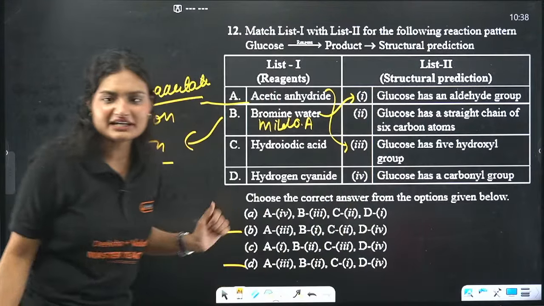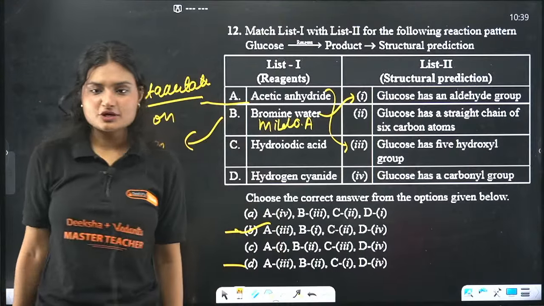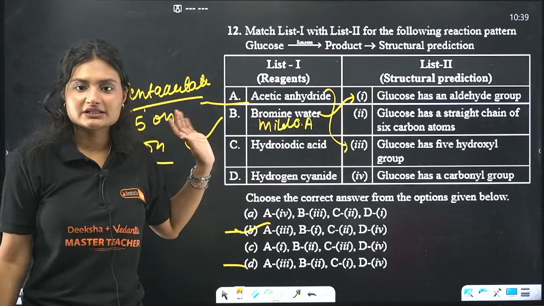Now let's see if I can differentiate on the basis of this. B1, B2. Oh, I got it. Correct answer is option B, right? I don't even have to check these, but this is easy.